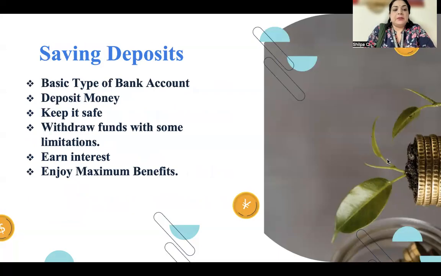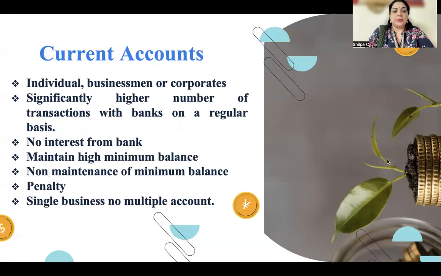Moving on to the second one, which is the savings deposit. This is a basic type of bank account. Most salaried people, or even non-salaried people, can open a savings account where they deposit money. The money will be safe and they can withdraw the funds with some limitations imposed by the banker. They also earn a certain amount of interest, and they enjoy the maximum benefits of this kind of savings deposit. So the first one is a fixed deposit and the second one is the savings deposit.